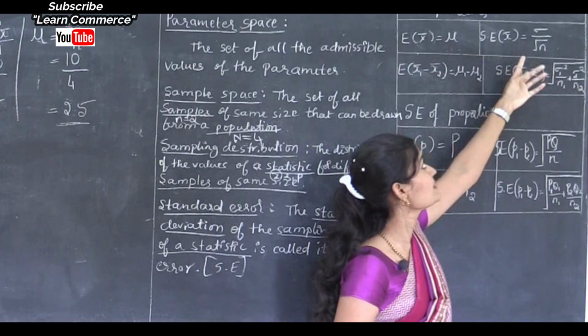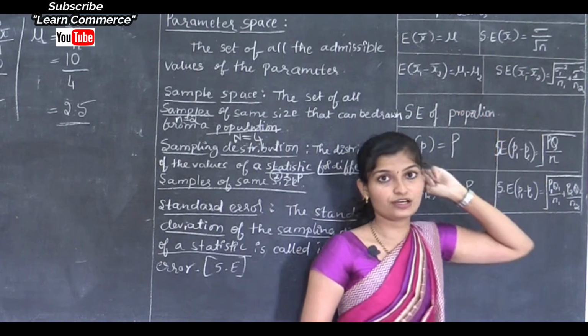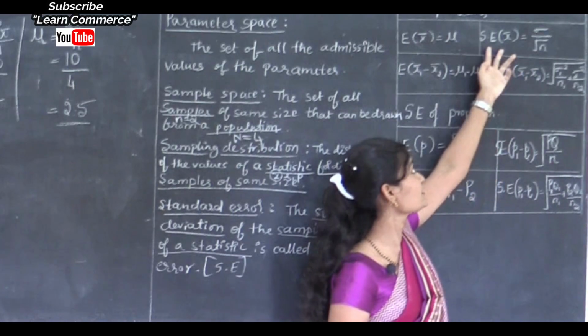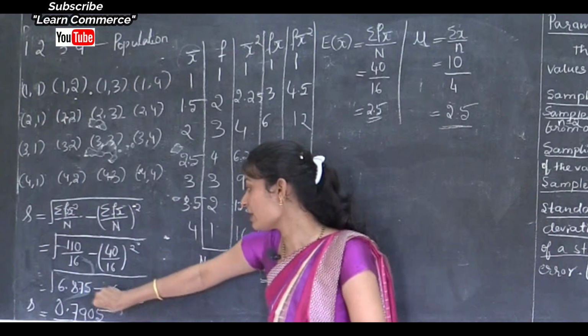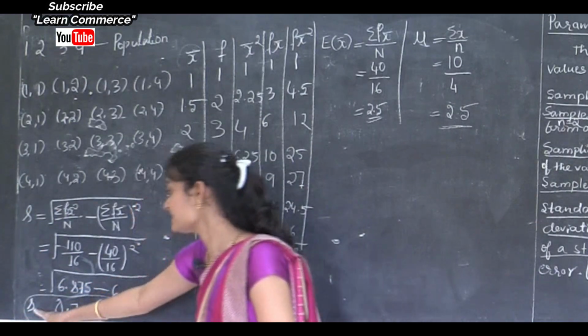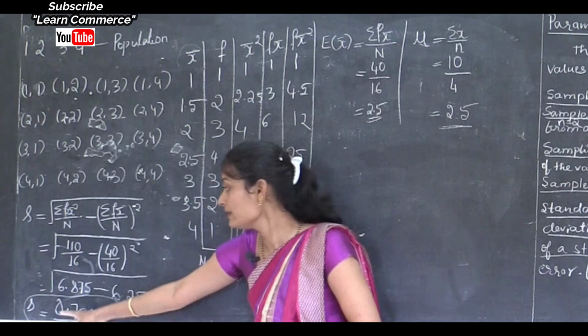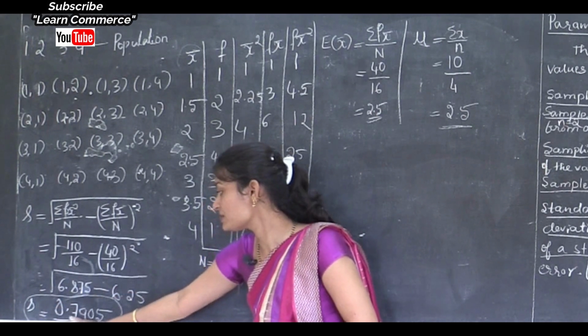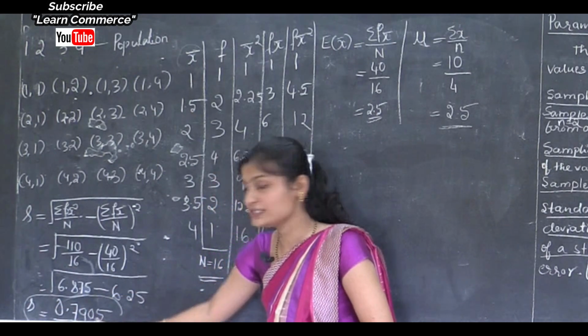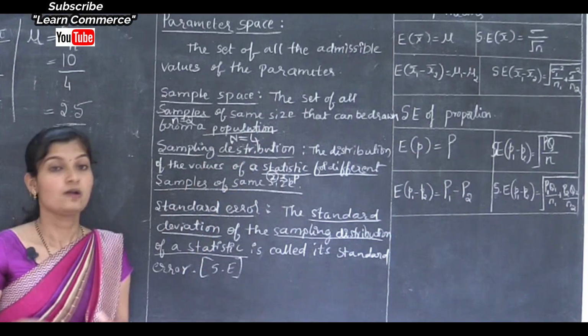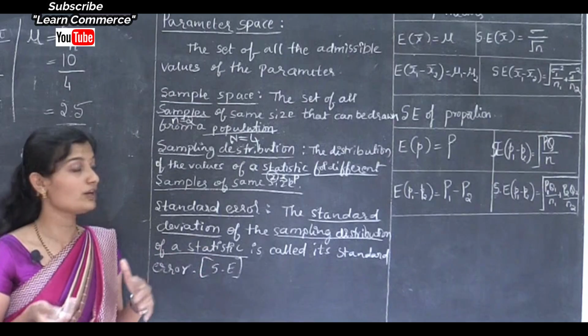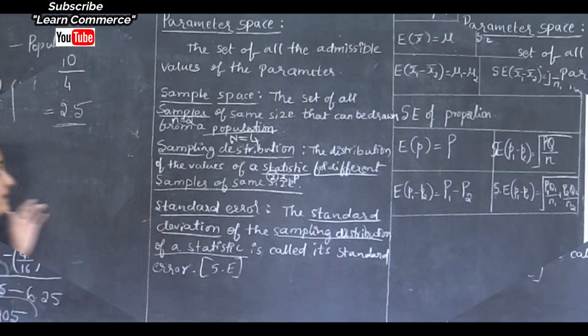Standard error is sigma divided by square root of n. Okay, already we calculated standard error of sample, that is here we got this answer, that is s is equal to 0. Sample standard deviation is equal to 0.7905. Okay, next let's check sigma divided by square root of n. Is sigma divided by square root of n equal to standard error of x bar?